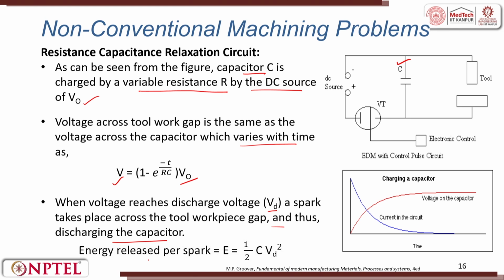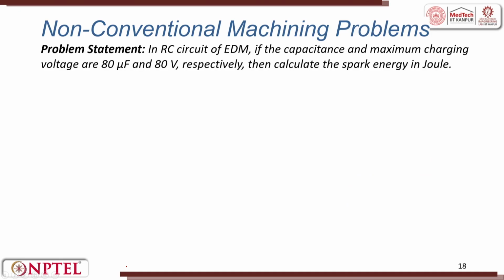I am not going into deep details here, just to give you a very brief introduction of the EDM that is already discussed. Because this is the basics of a mechanical engineering course, we will only take very simple problems here, and these problems are only to give you an introduction or a little detail about how the EDM mechanism works. Let me directly come to the problem statement here. In an RC circuit EDM, if capacitance and maximum charging voltage are 80 microfarads and 80 volts respectively, then calculate the spark energy in joules.